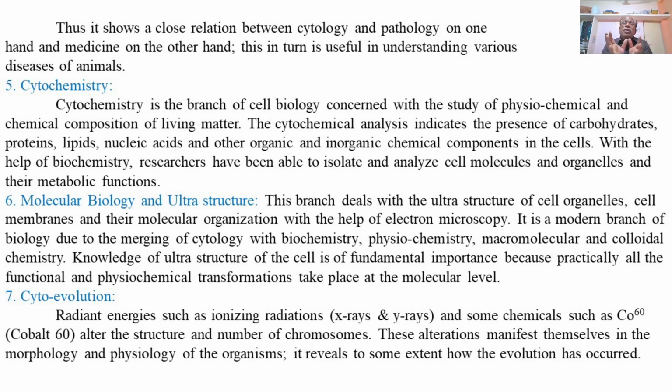If the structure of the cell or the morphological structure of the organism is changing, this ultimately leads to a change in the physiological processes or the biological functions of the organisms, and this reveals to some extent how evolution has occurred.